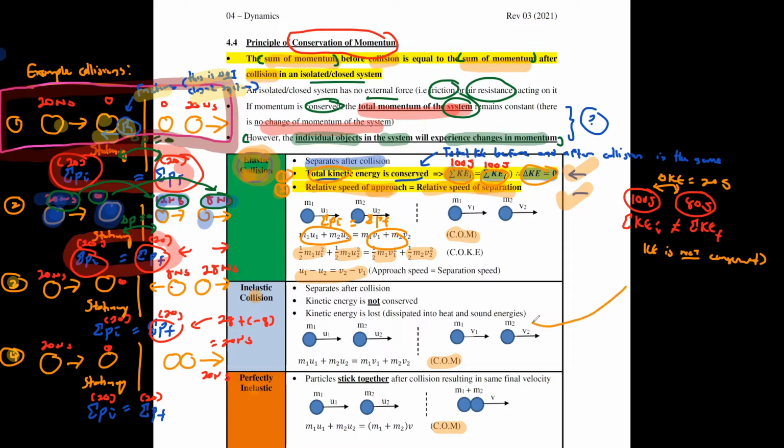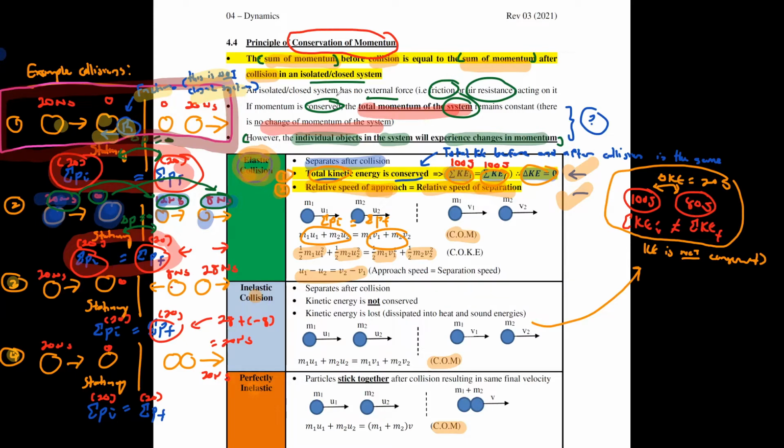If your collision is inelastic, your KE is not going to be conserved. The KE before collision will not be the same as the KE after collision. You will have some difference in value. Normally, you will lose KE.